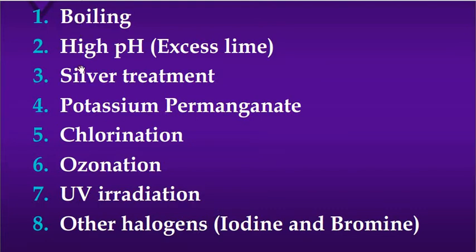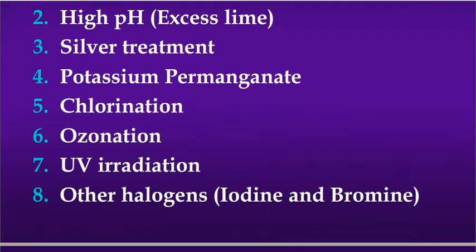So these are the basic methodologies we have adopted for the disinfection process. That is the 8 methods: boiling of water, high pH, that is maintaining a high pH of water, silver treatment, potassium permanganate, chlorination, ozonation, UV irradiation, and other halogens. We will see one by one their kinetics of disinfection.